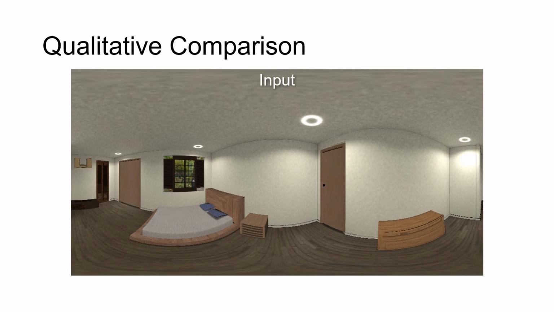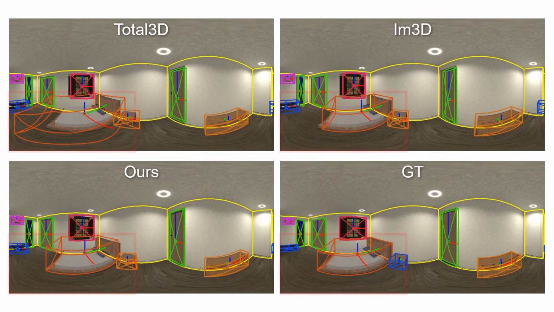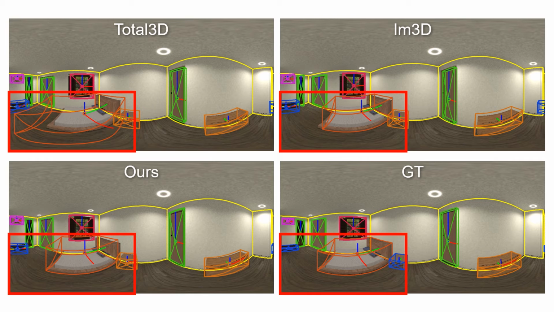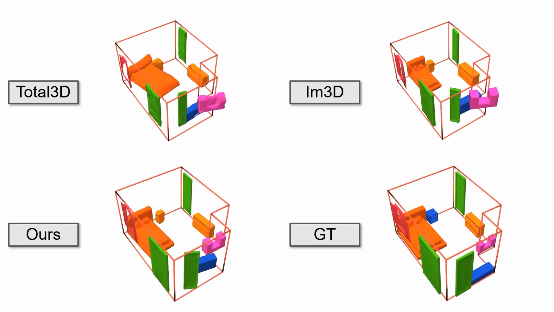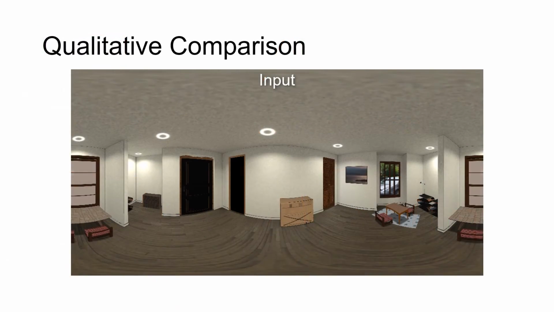In qualitative comparison, our method achieves best result on 3D-2D correspondence thanks to relation optimization. We also achieve more reasonable object-wall relations looking from the bird's eye view. For example, our method aligns the bed closer to the wall like in ground truth and places the cabinet more accurately on the wall. Here we show more examples.